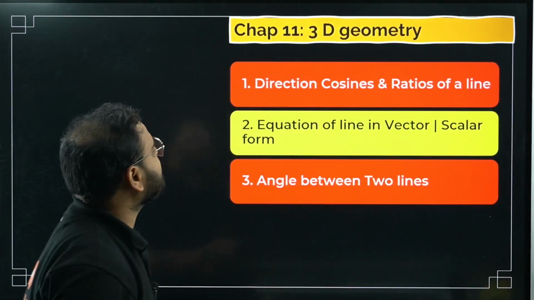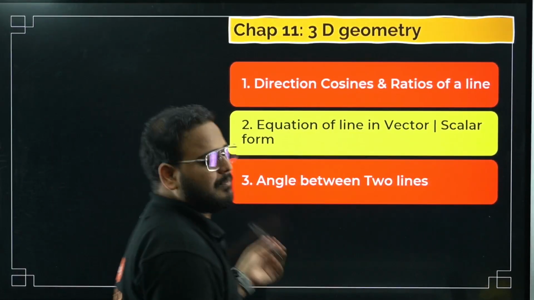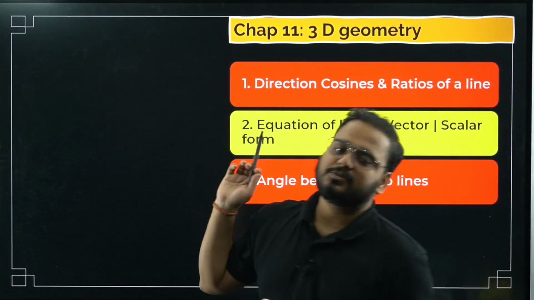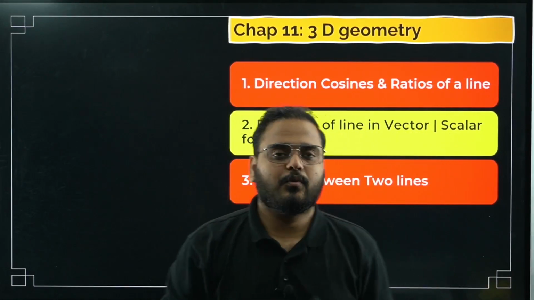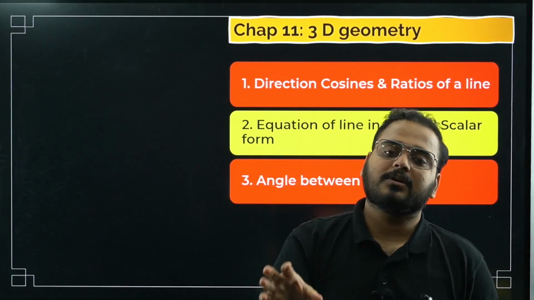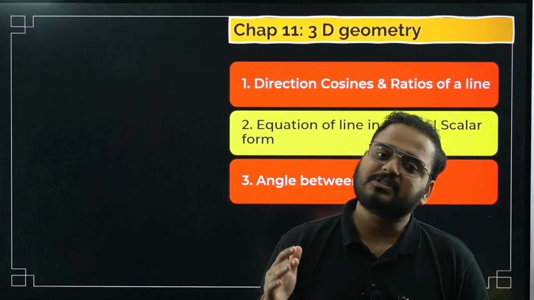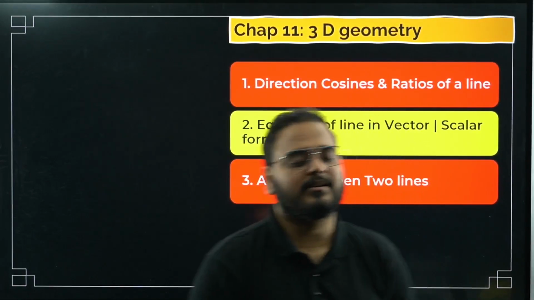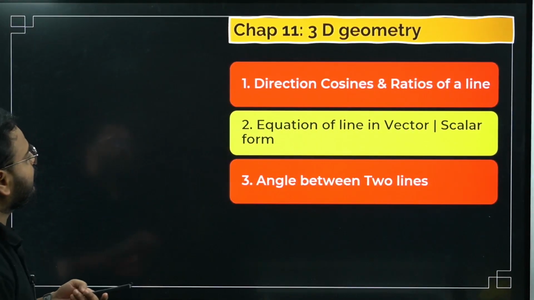Now 3D geometry, sir, simple topics again. These chapters are very simple. Why, sir? Because the approach is based upon formulas. If you know the formulas well, you can answer these questions by practicing some. So first know all the formulas in both the chapters and practice questions on each formula. Once you're done with this, you can handle any question coming in your examination, whether it is preparatory or boards. All of you agree, right? Yes.